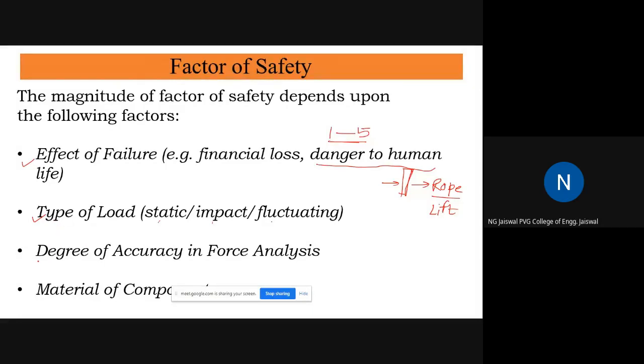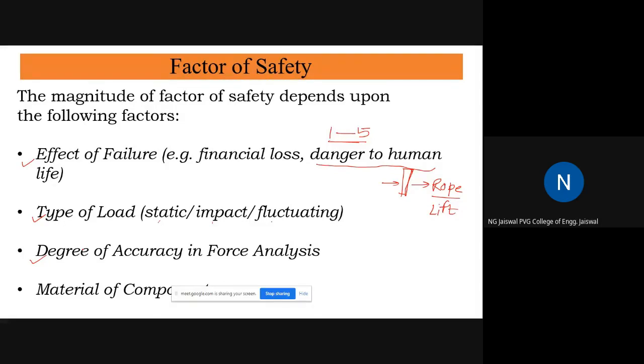Then it depends on the degree of accuracy in force analysis. Because finally, if you are solving some numerical, that numerical is some mathematical model of a physical situation. If you are just writing the equation sigma T is equal to force by area for a rod, you are writing on paper. Actually, it's a physical situation.